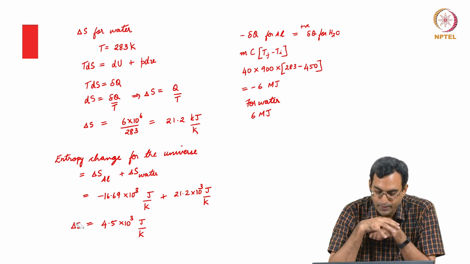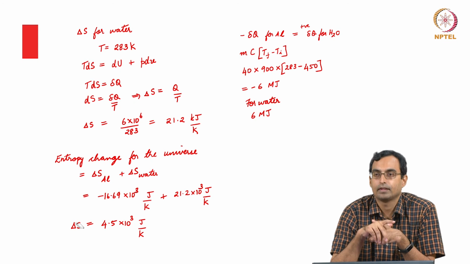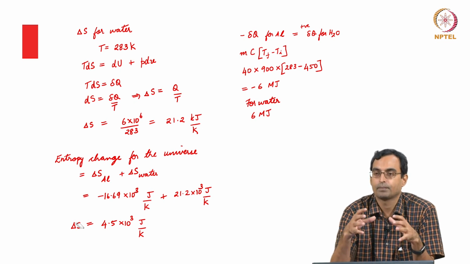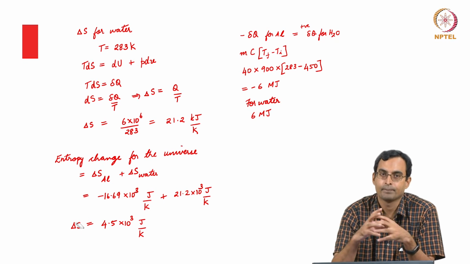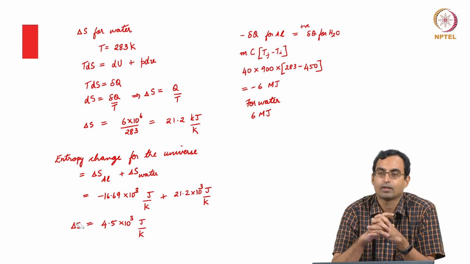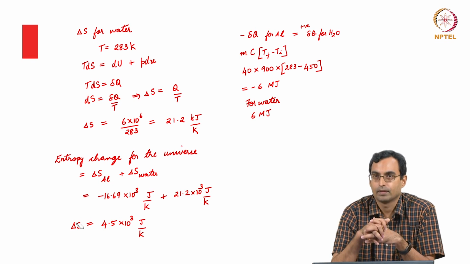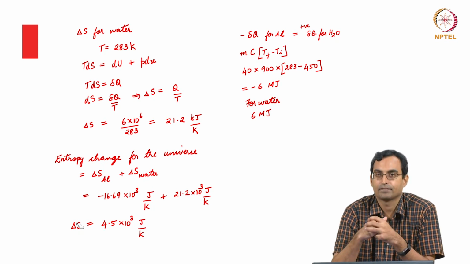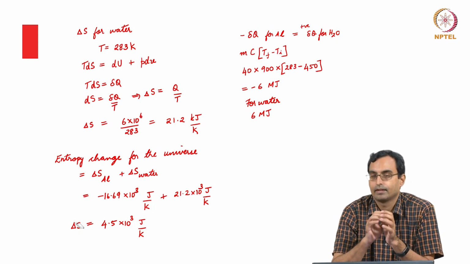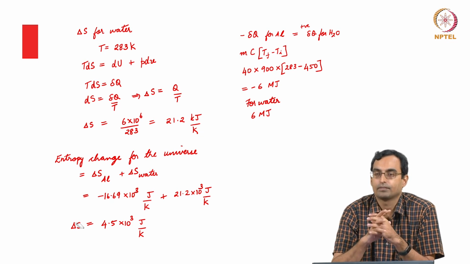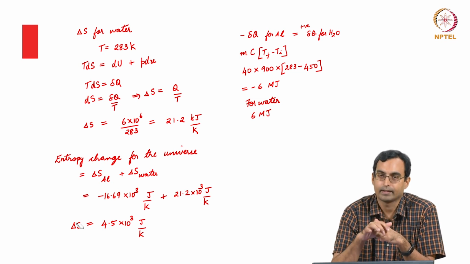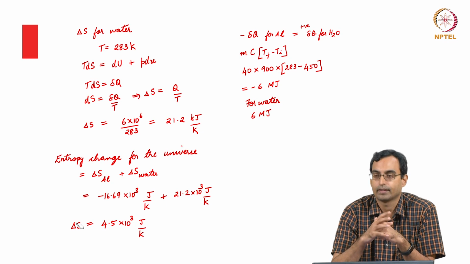So, what we see is the only way to reduce the entropy is essentially to transfer out heat. If I have an isolated system, which means I cannot transfer heat because an isolated system is insulated and the mass is fixed, then for that kind of a system, since I cannot transfer out heat, the entropy cannot reduce. So, we can also rephrase some of the concepts we have discussed so far by saying that the entropy of an isolated system will always increase, or more correctly, the entropy of an isolated system cannot decrease. It can either remain the same or it can only increase.